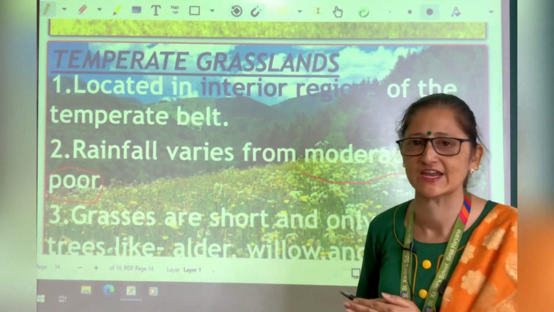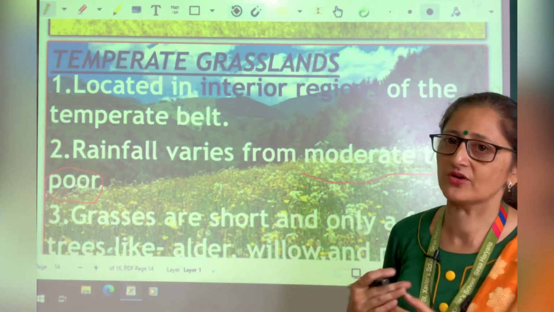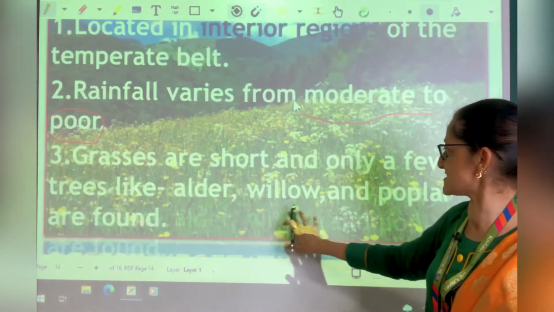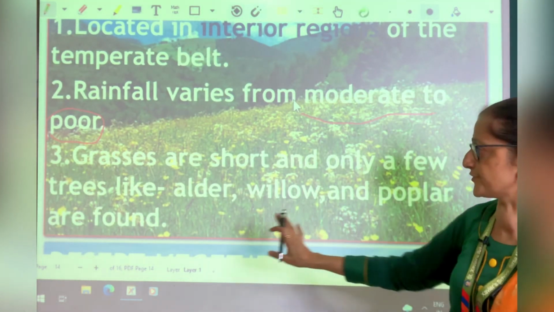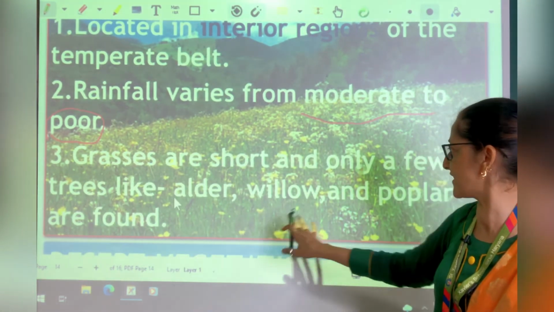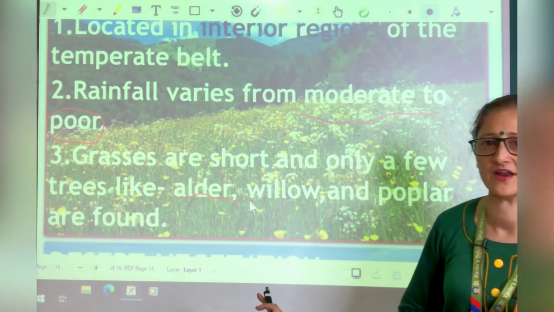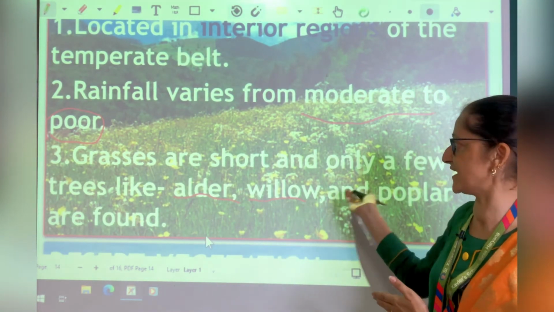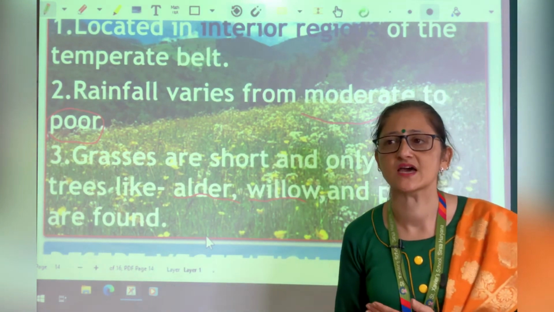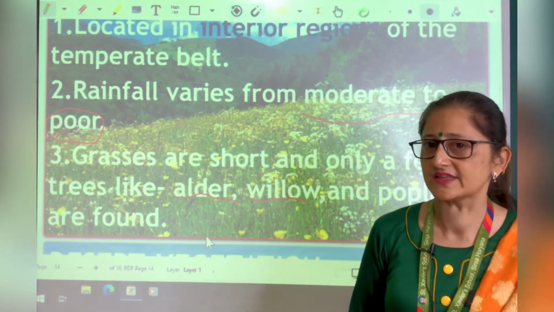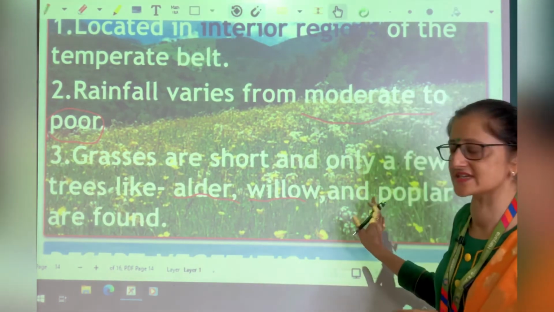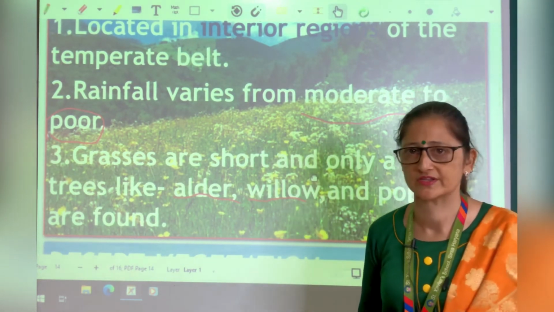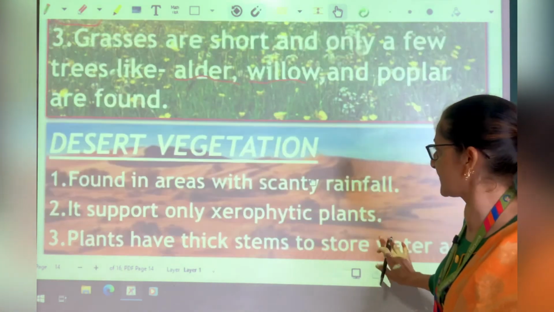Because of less rainfall, trees are also less. Grasses are short, and only a few trees like elder, willow and poplar are found. Apart from this, many floral small plants are also found in these areas, and these grasslands are used as grazing grounds for the animals also.